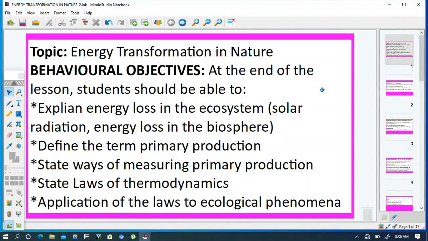Energy transformation in nature. At the end of the lesson, students should be able to explain energy loss in the ecosystem, define the term primary production, state ways of measuring primary production, and state the laws of thermodynamics and their application to ecological phenomena.